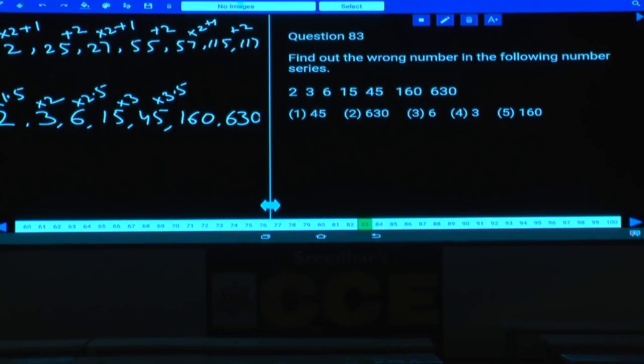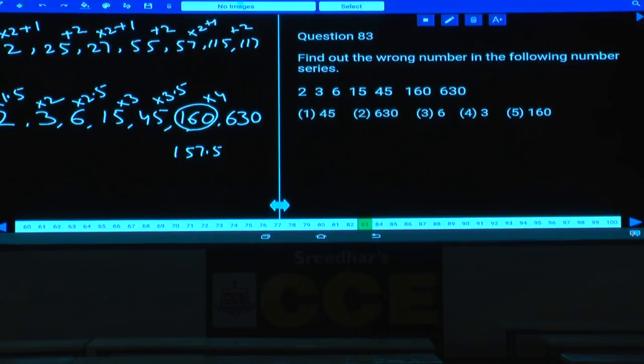45 into 3, 135. And 45 into 0.5, 22.5. 135 plus 22.5 is how much? 157.5. Now if this is 157.5, into how much? Into 4. Into 4 will be 630. Then what is the wrong number here? 630 is the wrong number and the correct number is 157.5. Done with this? Now this is about question number 83.